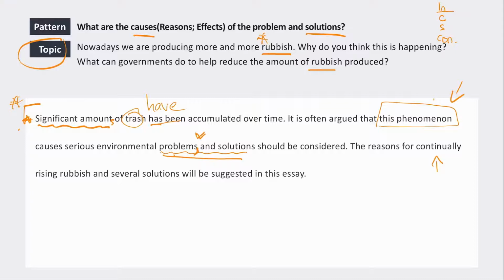It could be a little bit longer. I would like to see a little bit more detail about the rising trash.